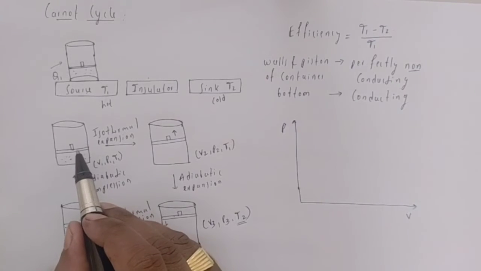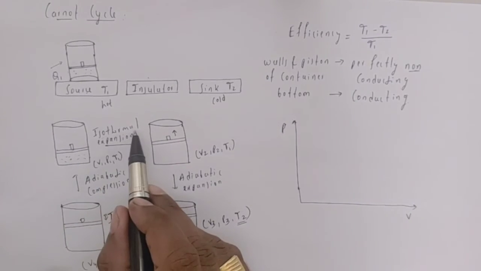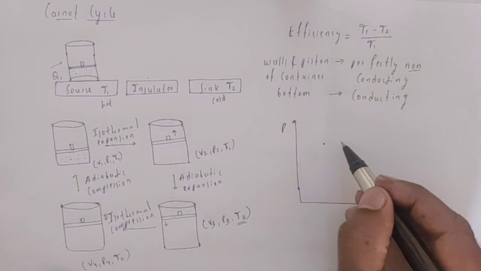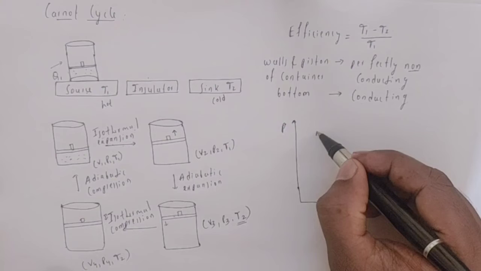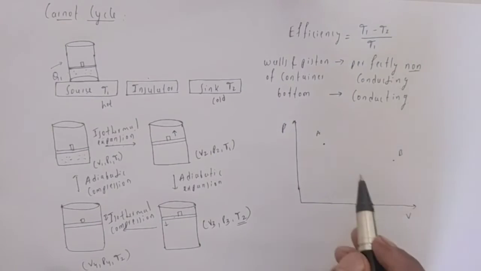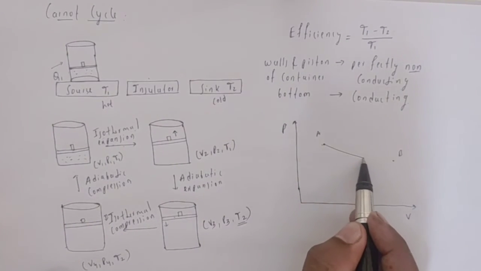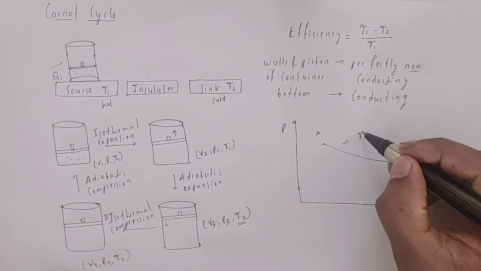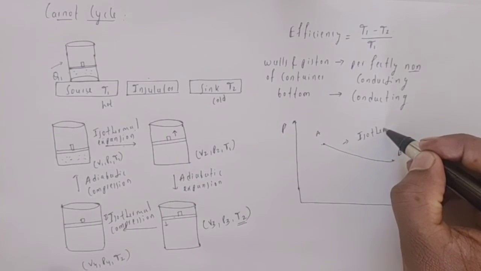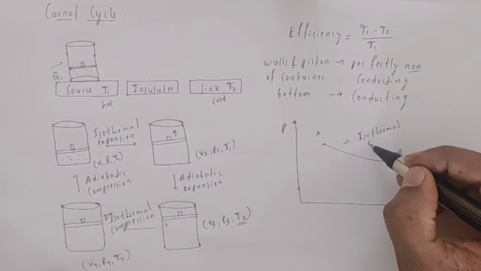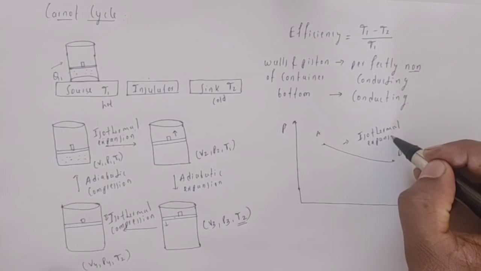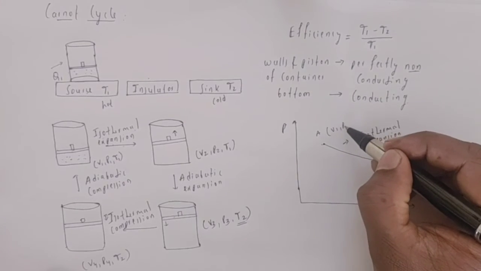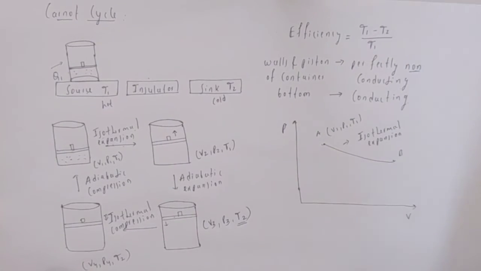The initial process, isothermal expansion, starts at initial volume V1, and I am going to consider this point as A and this point as B. Here we observe an isothermal expansion, where initially it has volume V1, pressure P1 and temperature T1.